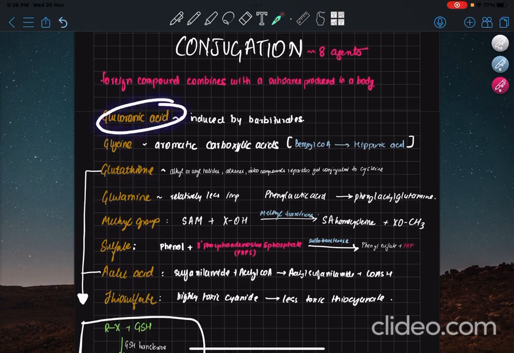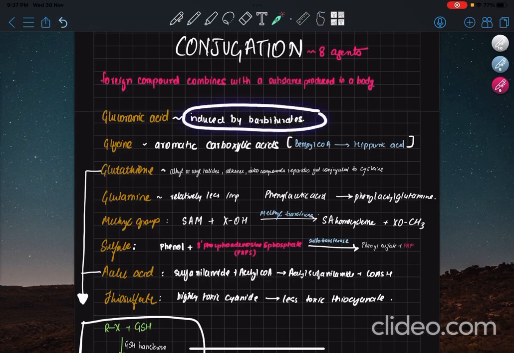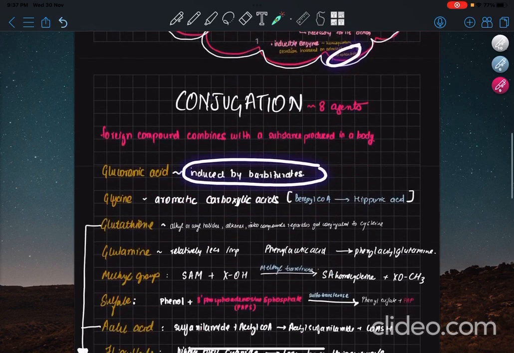So glucuronic acid, as I already mentioned, it happens in bilirubin. The active form of glucuronic acid is UDP glucuronic acid. So any compound like bilirubin combines with UDP glucuronic acid to give conjugated bilirubin, that means bilirubin glucuronide, and you'll get UDP. The enzyme is UDP glucuronide transferase, which I think most of you know. One thing that you might not know is that it is induced by barbiturates. So we saw phenobarbital here, and we are seeing barbiturates here. When barbiturates are administered, they induce the glucuronide transferase enzyme, which increases this conjugation reaction.